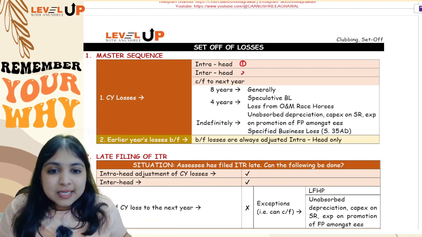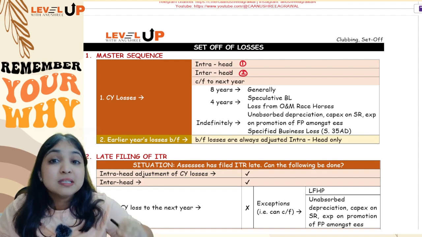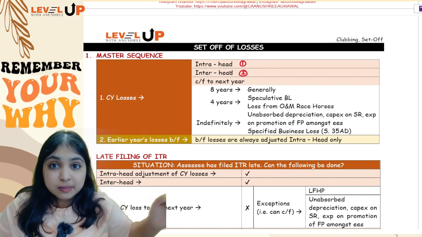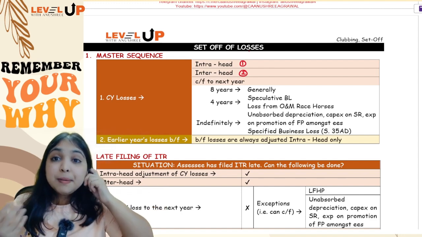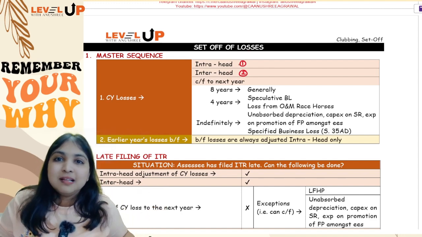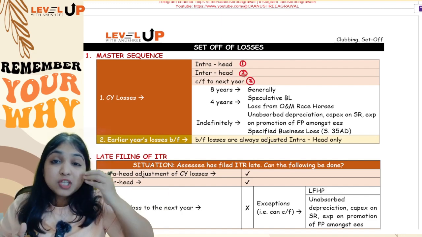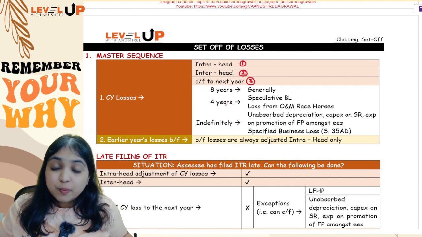In that case, you will second try for inter-head adjustment, which means you can try adjusting loss from house property against salaries head or against PGBP. So this is inter-head adjustment. But if even inter-head adjustment is not possible, then no choice, we'll have to carry forward the loss to the next year. So you can carry forward the loss for how many years? Generally, you can carry forward the loss for 8 years.